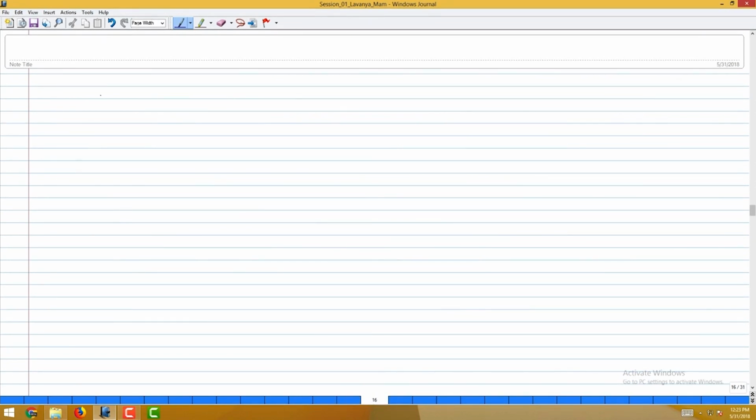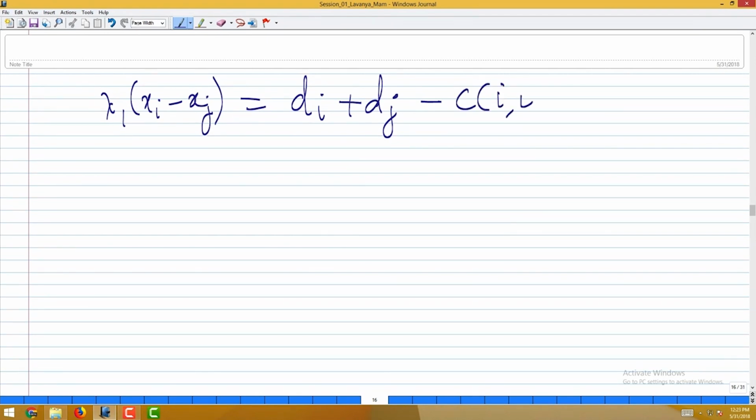If you just simplify this, putting in all the required expressions, we will get an expression looking like this: lambda_1 times (x_i minus x_j) is equal to (d_i plus d_j minus c_ij, the number of common terms) into (x_i minus x_j).